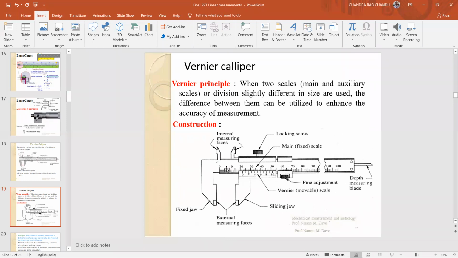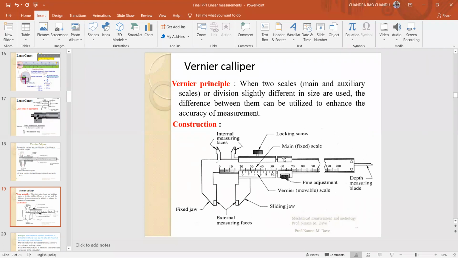Here the main scale reads 0, 10, 20, 30 like that. The main scale is the fixed scale, and the vernier scale is the movable scale. Two scales are there. One is the fixed scale in the shape of L, and gradations are simply engraved on it. The vernier scale is the movable scale, which slides on the edge of the main scale.